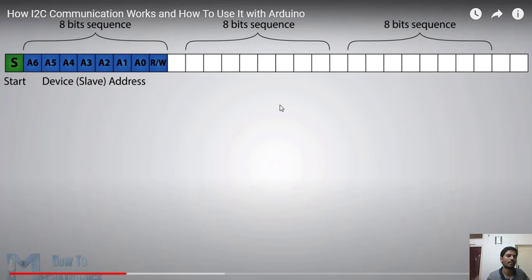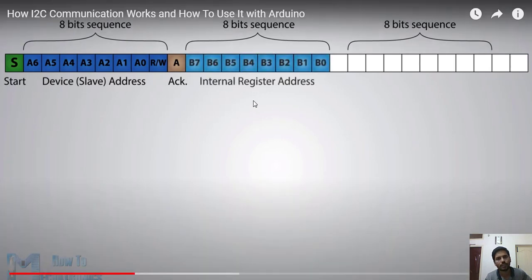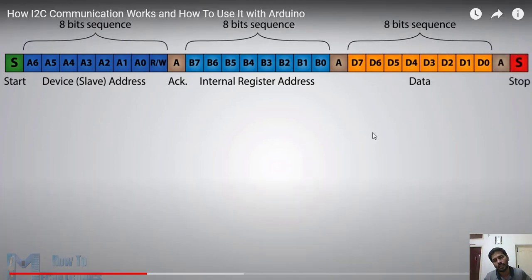In the second portion, you send the location of the slave you want to read or write, that is the internal register address. Suppose you want the second location of the EEPROM, you send the second location address, then you send or receive the data, and then you have a stop bit or P bit.